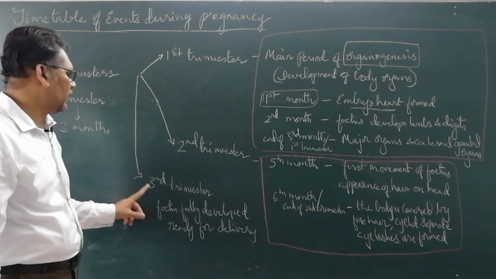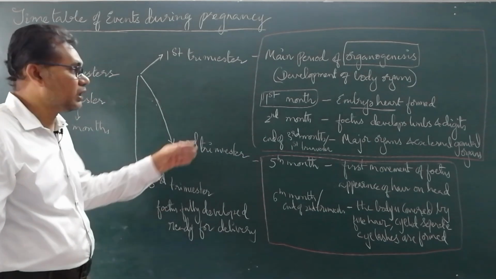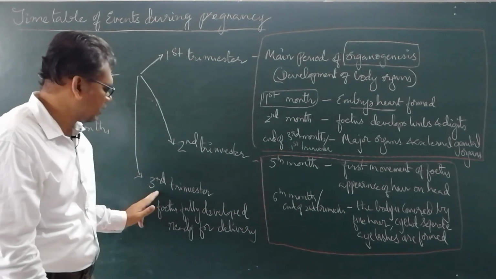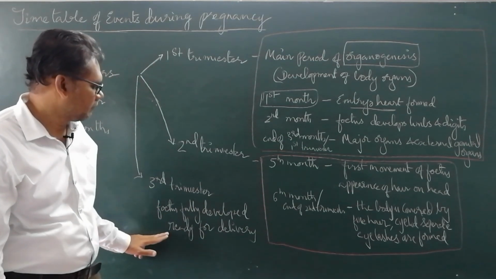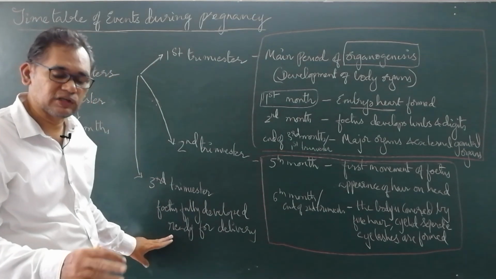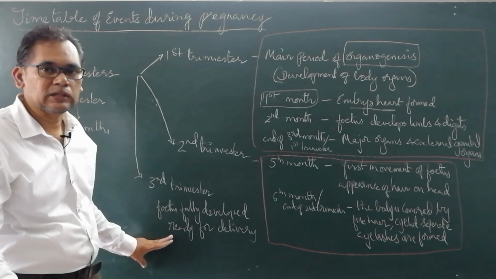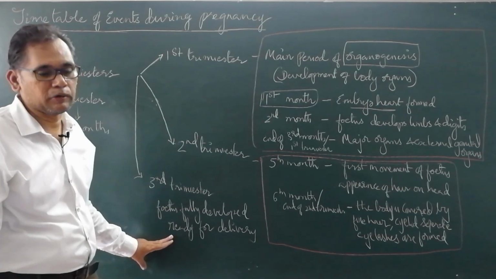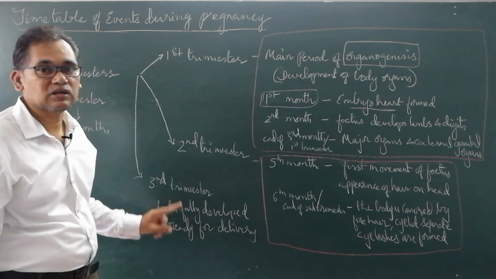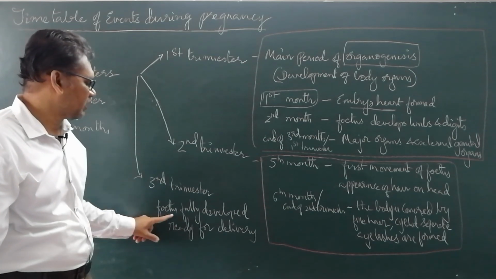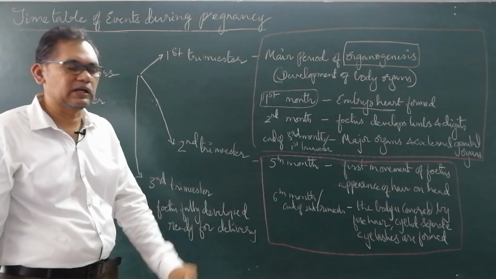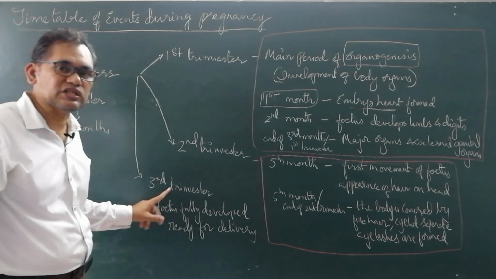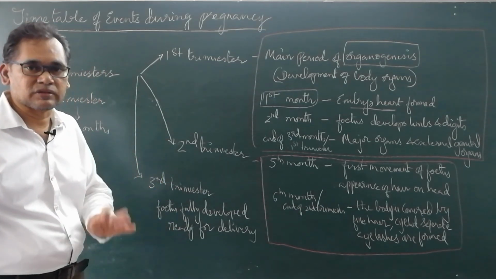Then in the third trimester, all the structures which are formed get perfected, and there is a completely developed fetus, not embryo, ready for parturition. Parturition takes place when the fetus is fully developed and ready for delivery. This is what we observe in the third trimester, the 9th month.